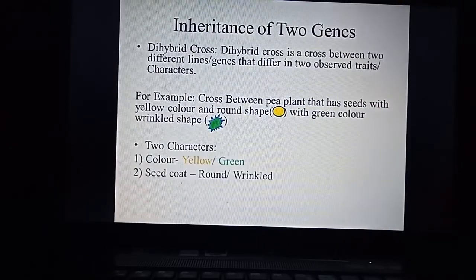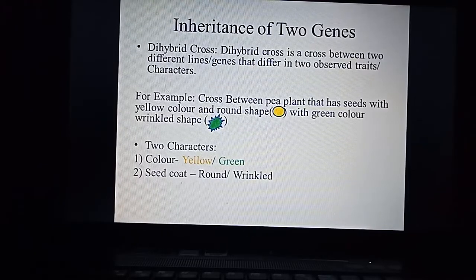The two characters here are: the first character is color of the garden pea seed, it may be yellow or it may be green. The second character is seed coat, the seed coat may be round or wrinkled. Color is one character and seed coat is another character.